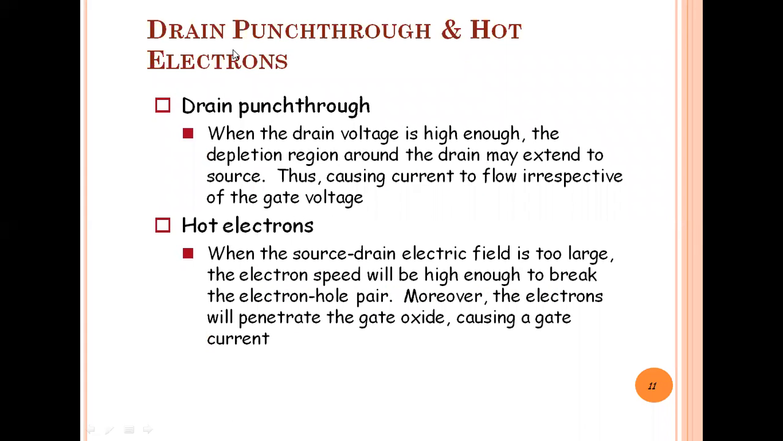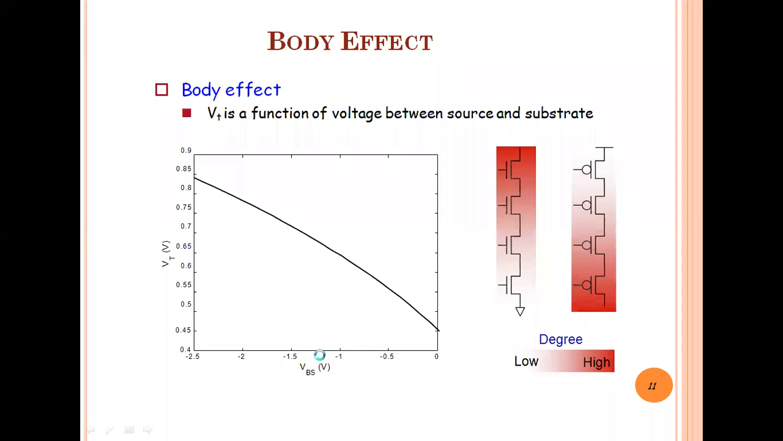Now next, the second order, or also we can say the non-ideal characteristics, that is the drain punch through and hot electrons. Drain punch through. In the channel length modulation, we observe how the depletion layer occurs between the drain terminal and the channel, right?